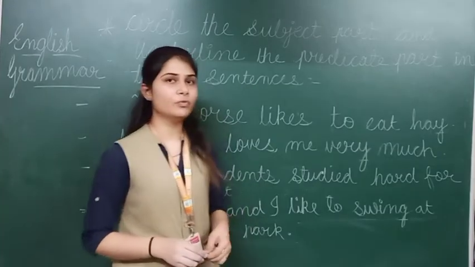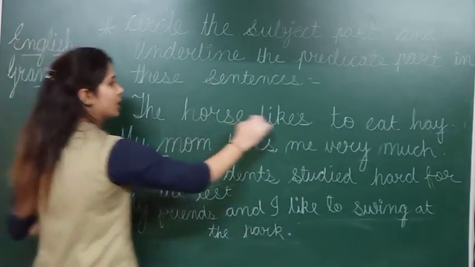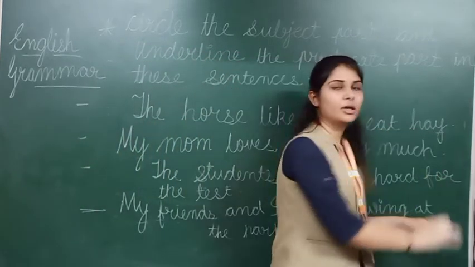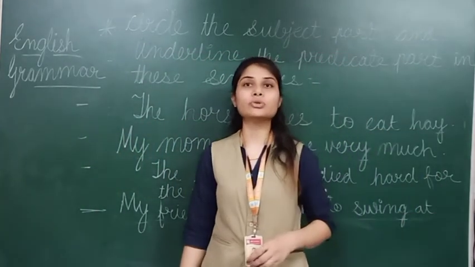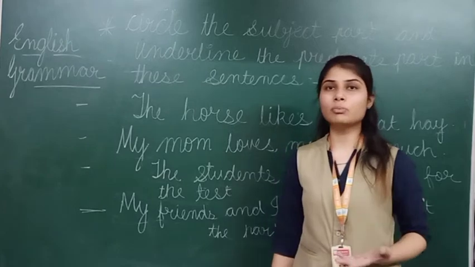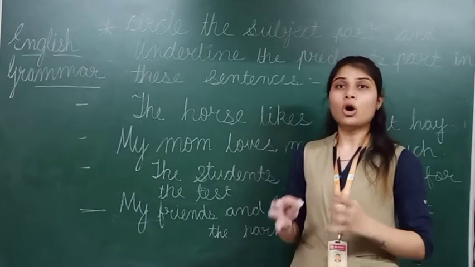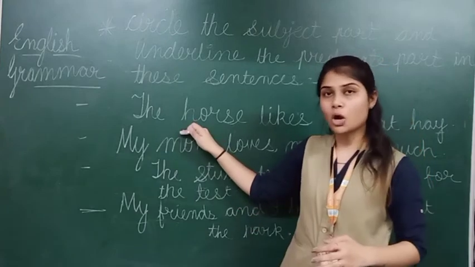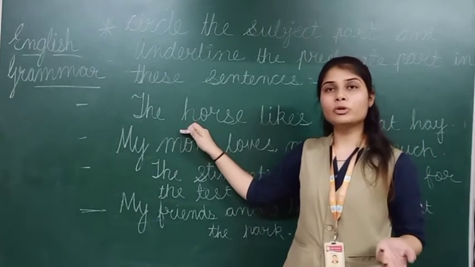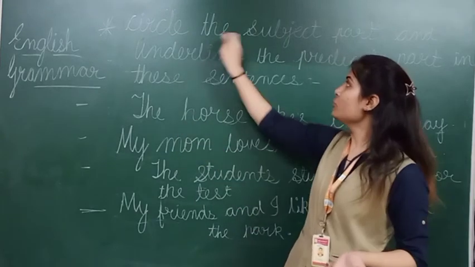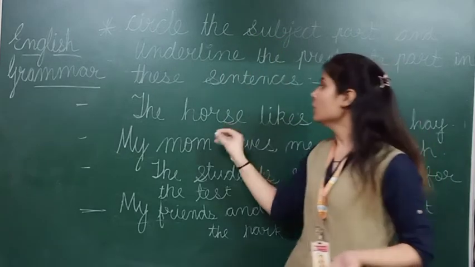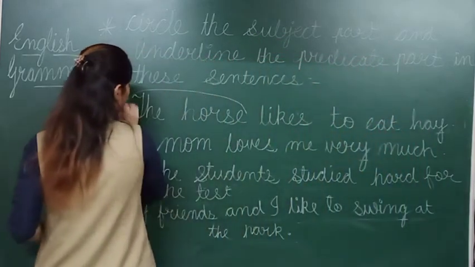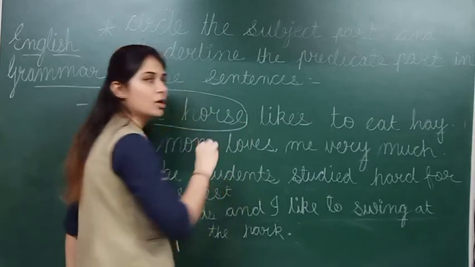So let's read number 1. The horse likes to eat hay. Here I am sharing the information about the horse. It means I am talking about the horse. So horse is our noun or pronoun, here a noun only. So what am I going to do about the subject part? I need to make a circle for the subject part. So make a circle on the words the horse, because the horse is the subject.